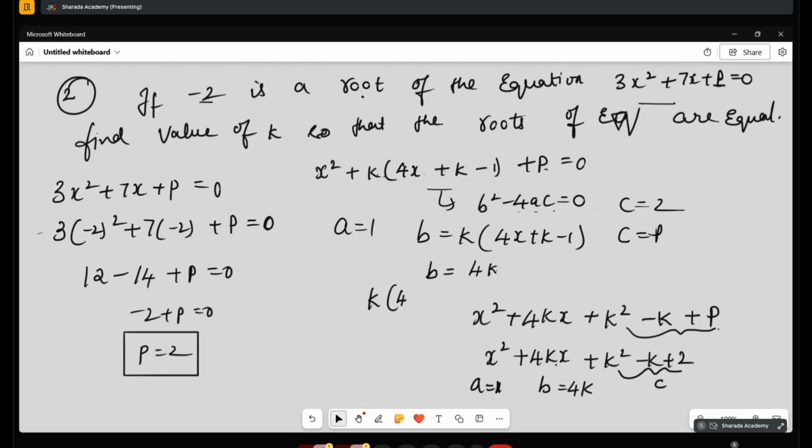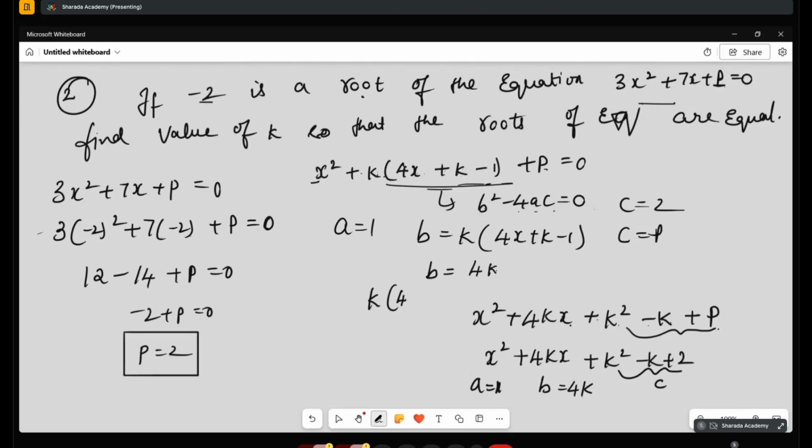Understood or not? See, x square coefficient is a, so a is equal to 1. k is a constant. What is the b value? Coefficient of x. If I split this, what will I get? 4kx, plus k into k is k square, then plus into minus, minus k, plus p is there.